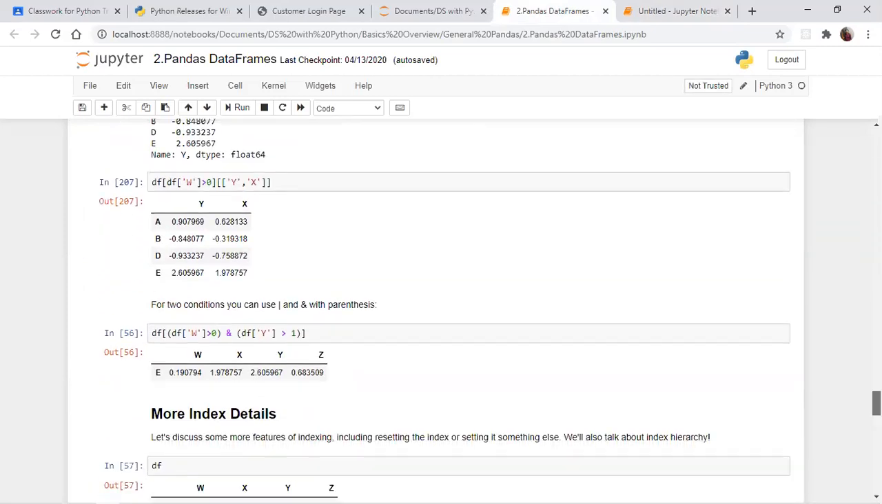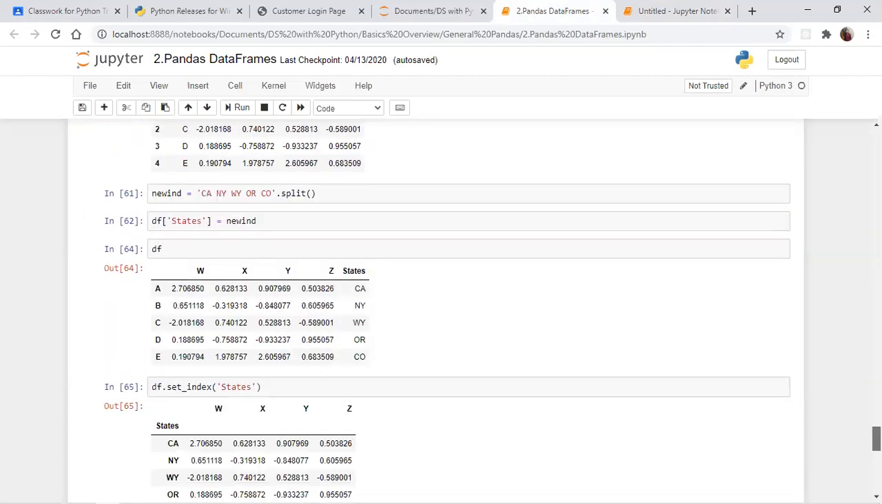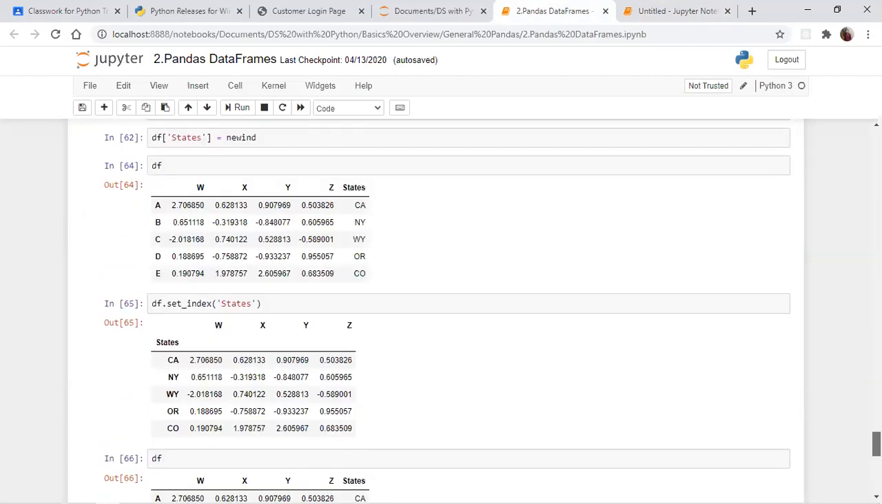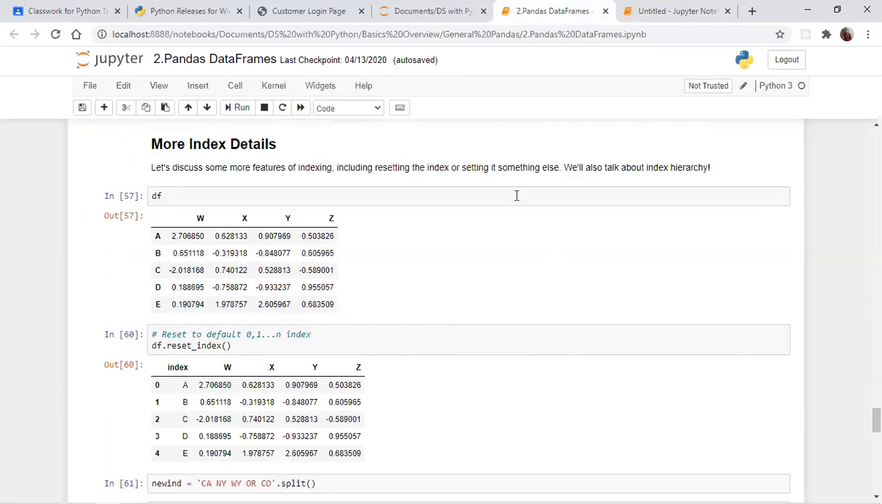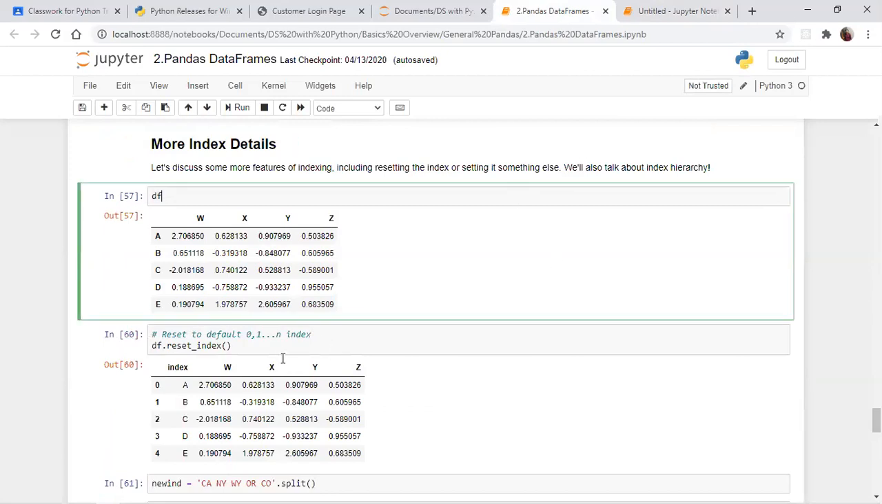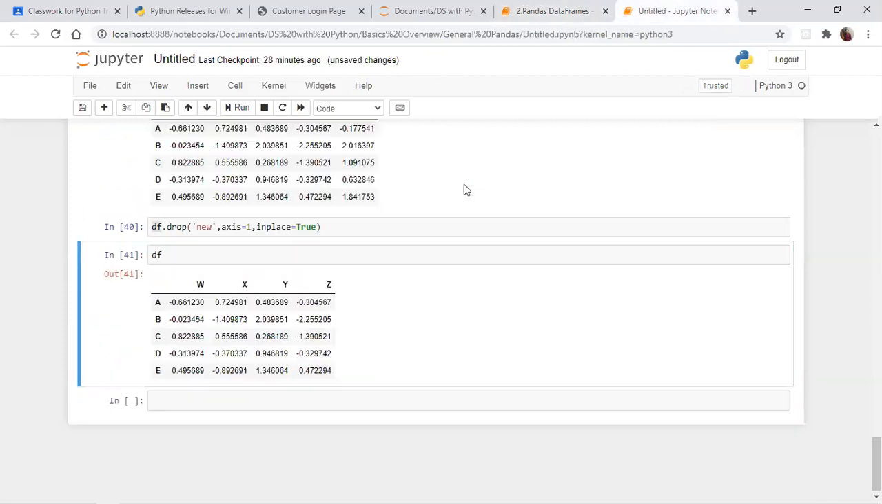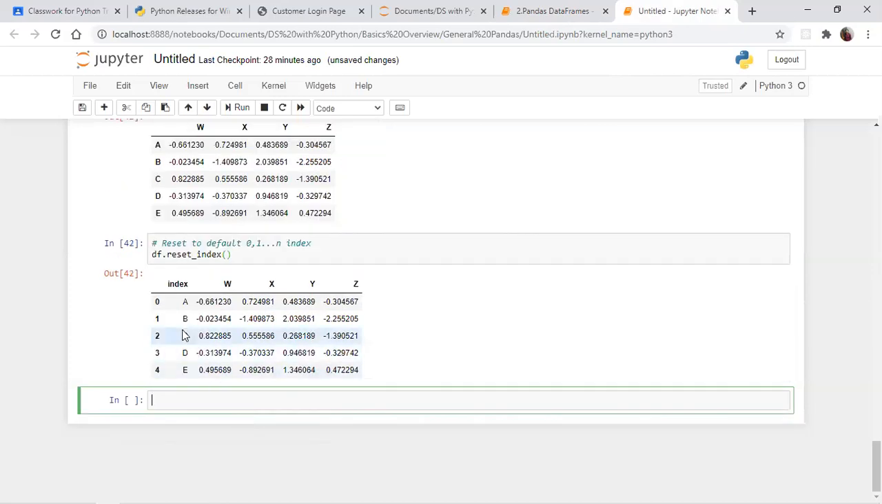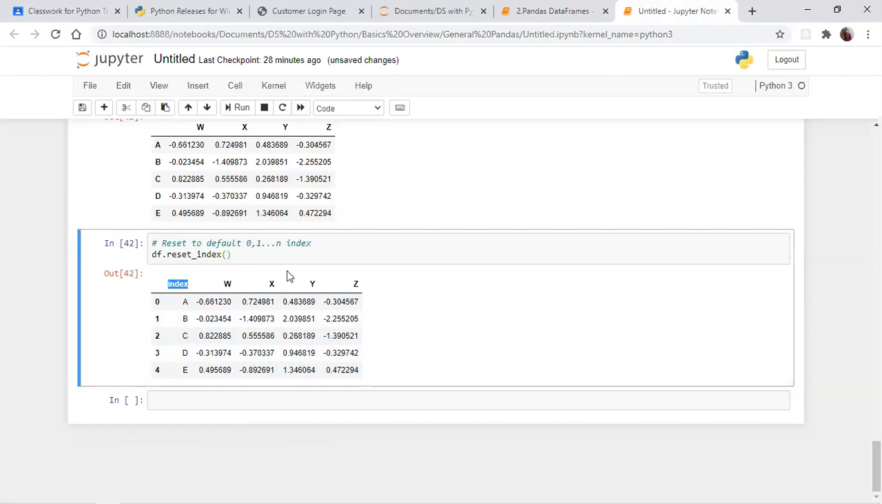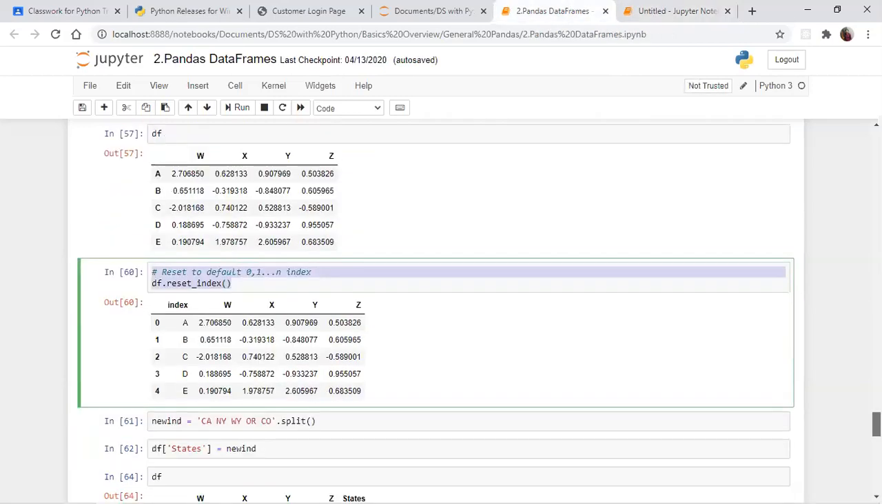The remaining everything you need to try, and let me know if you have any doubts. Now I want to go ahead with one more thing. You have a df. Now I am giving reset_index. The index names you have are A, B, C, D, E. If I apply reset_index, the values A, B, C, D, E will be removed and you will get the output like 0, 1, 2, 3, 4. Now this is your index value, and A, B, C, D, E become one more column. That's the thing you need to take care of.